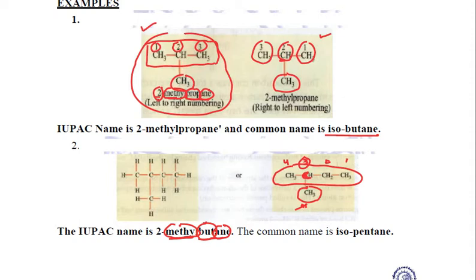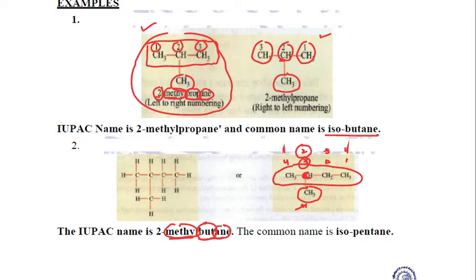Now let us see, starting from the left corner. From the left, this is the first carbon atom, this becomes the second, this the third, and this the fourth. As per this, our methyl group is attached to the carbon atom having number 2. So what should we take, 2 or 3? In that case, IUPAC nomenclature gives us the rule that we need to give the lowest number.